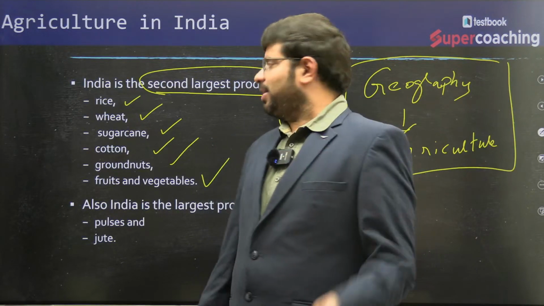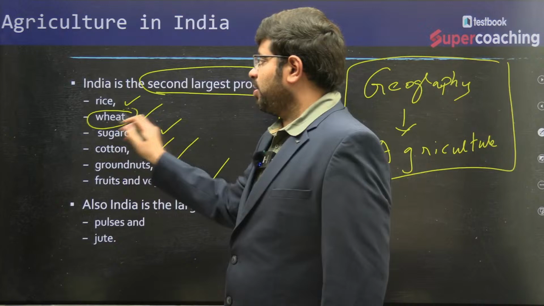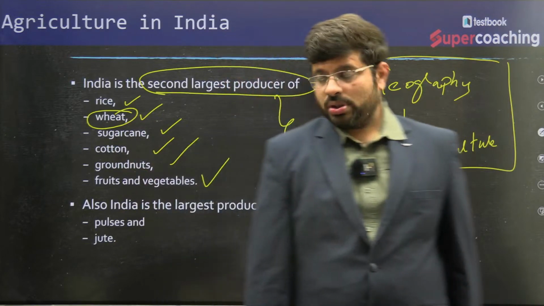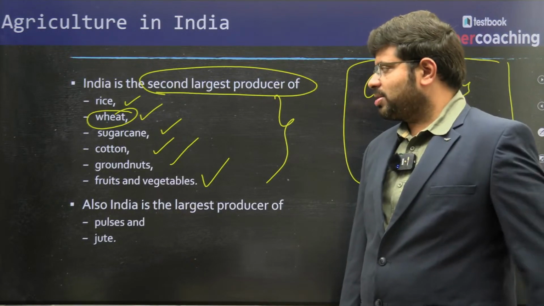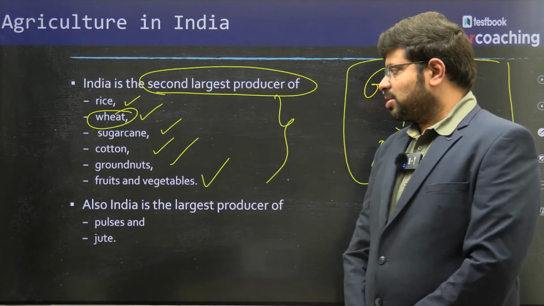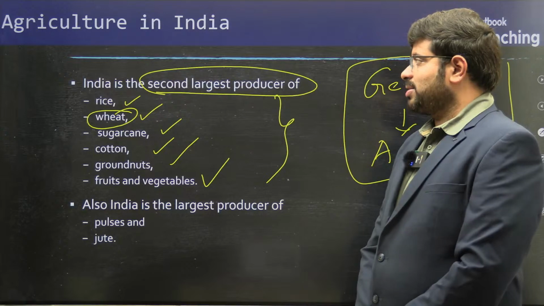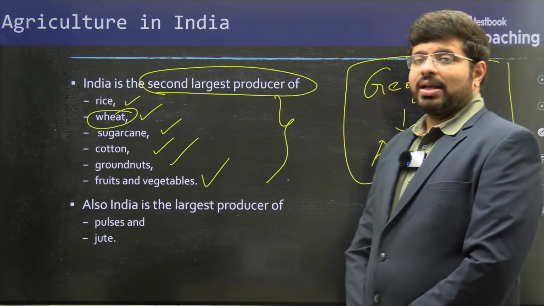Then sugarcane, cotton, groundnuts, fruits and vegetables are all crops of which India is the second largest producer.